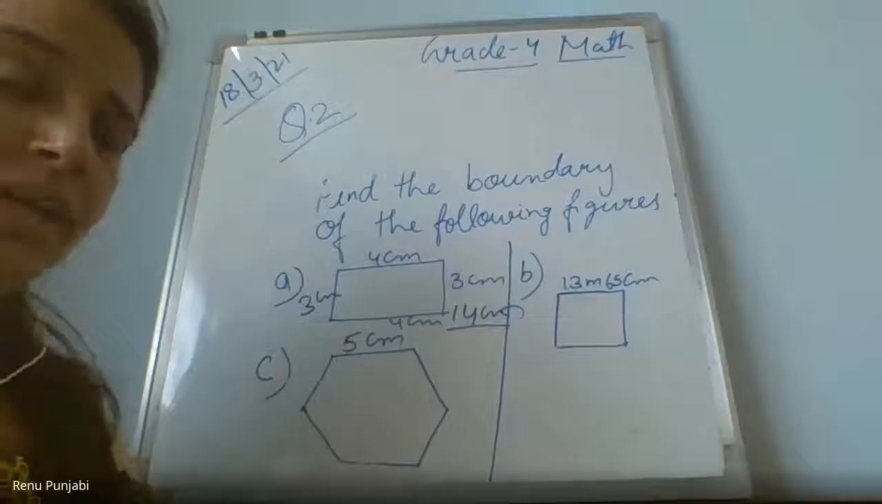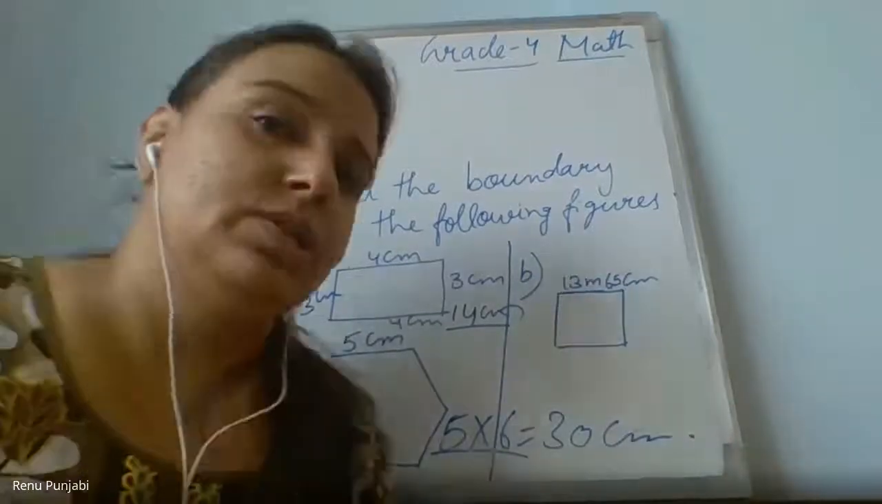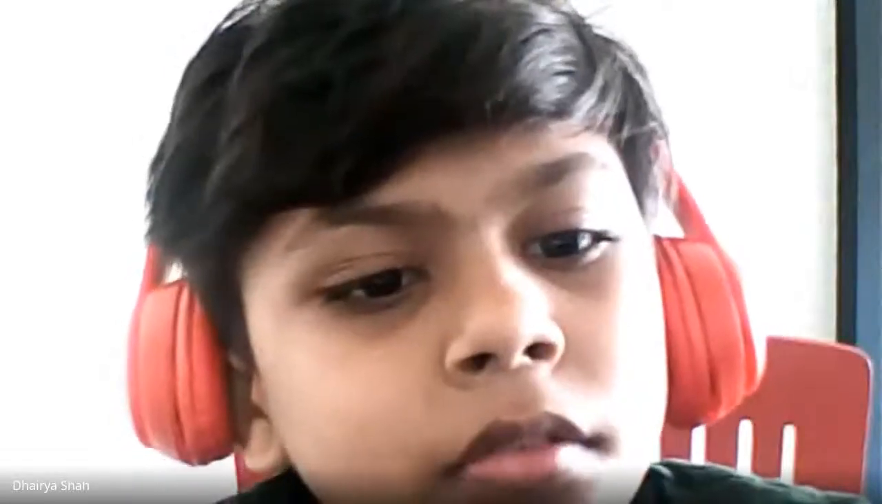Ma'am, I did the answer of the hexagon. What is the answer? 30 centimeters. How did you do it? Only one side is given. L multiplied by 6, then 5 multiplied by 6, and the answer is 30 centimeters. Good. Yes, ma'am, I did the same way. I did the sum again, the answer was coming the same.